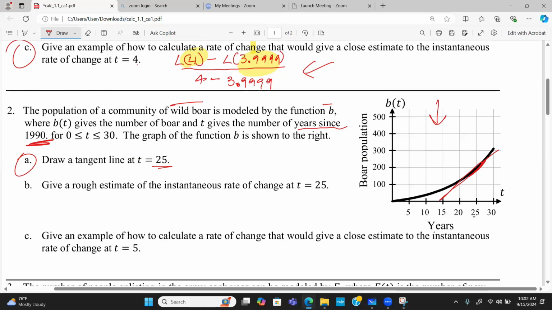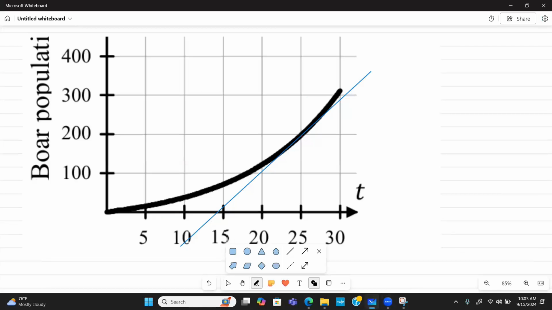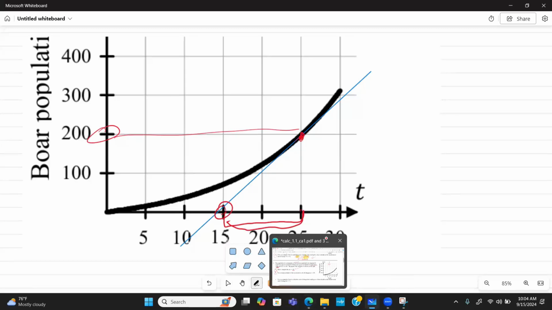At t equal to 25, it says give a rough estimate of the instantaneous rate of change. We did the tangent line, so now we have 25 here. If we take a look at this line, it goes across at 200, but it happens over approximately 10 years. So we're looking at 200 over a 10-year period, and basically we want to work this out as 200 over 10 years.